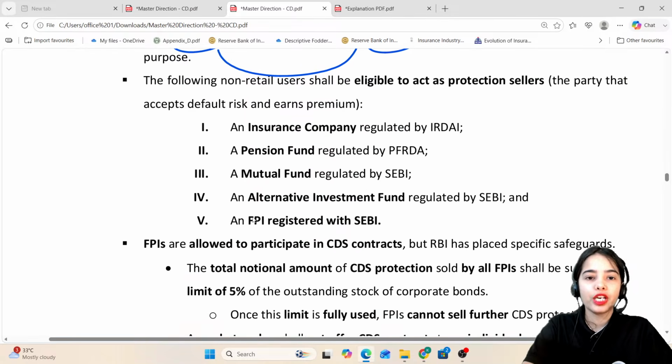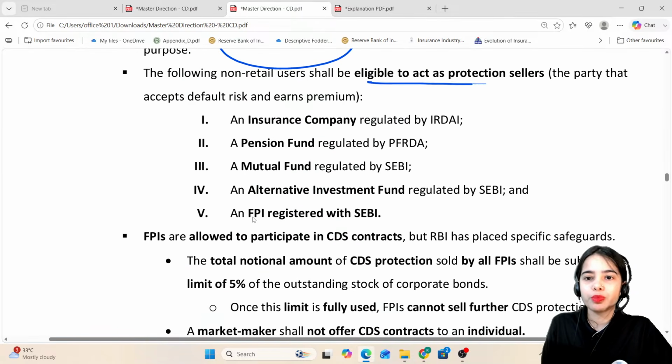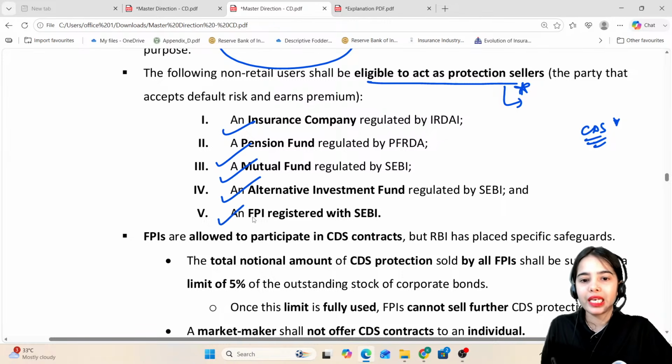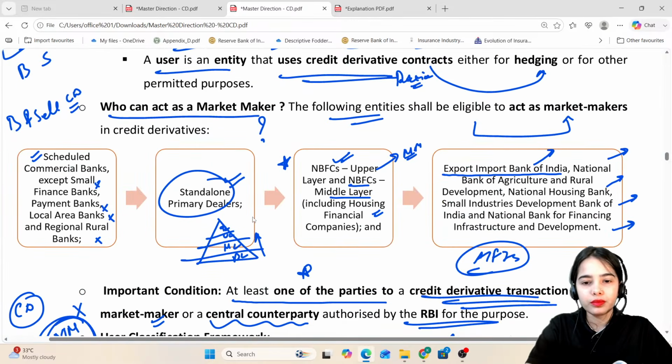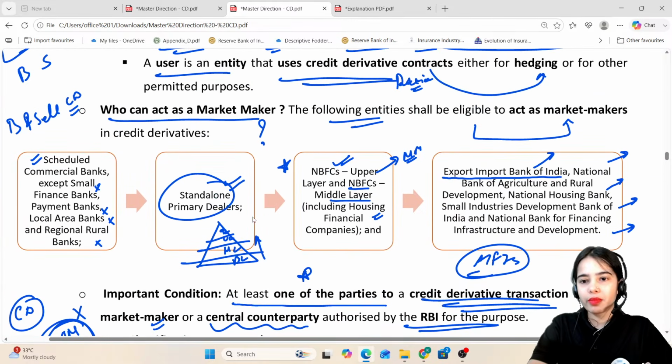Now, the following non-retail users shall be eligible to act as protection sellers, that is basically the market makers in the OTC market for the credit default swap. Okay, insurance company, pension fund, mutual fund, alternative investment fund and FPI registered with SEBI. So this is the idea. These are the market makers that can act as market makers in credit derivatives in the OTC market as well as in the exchanges.